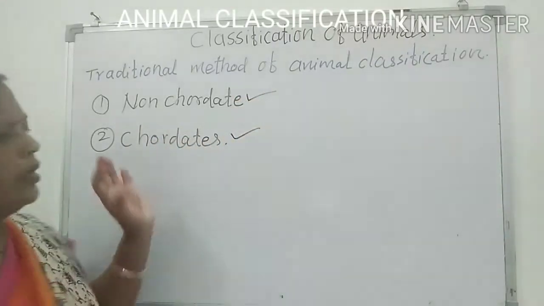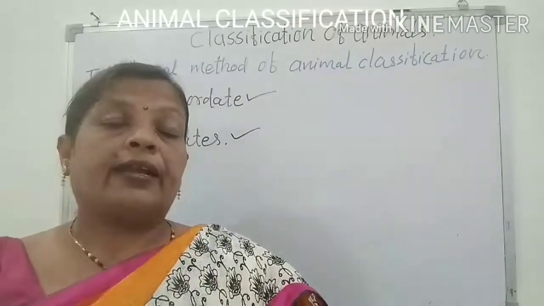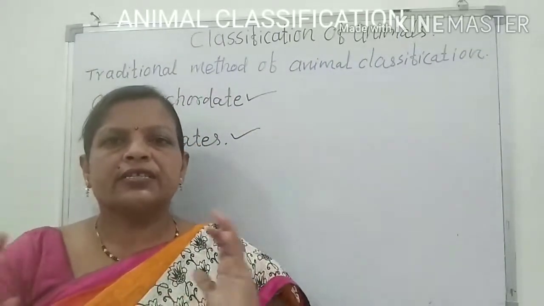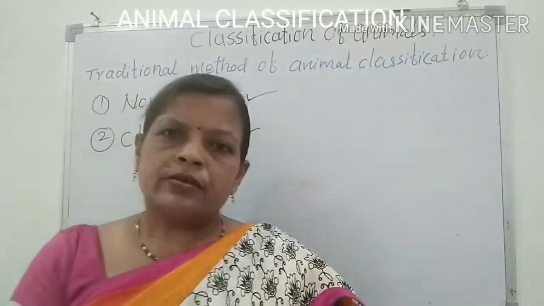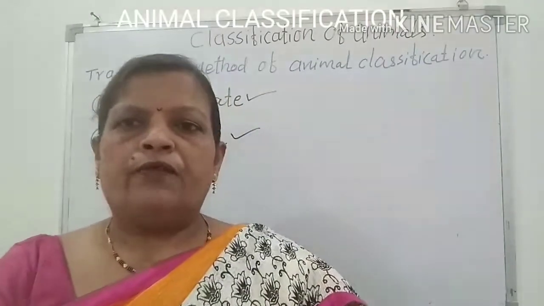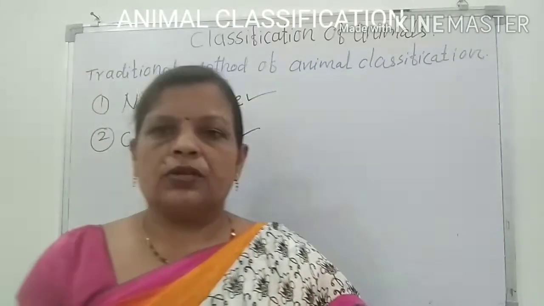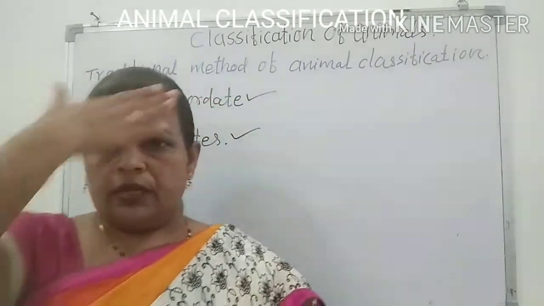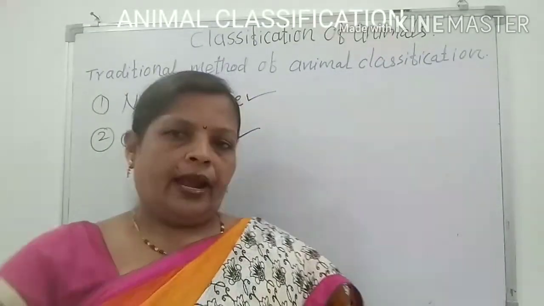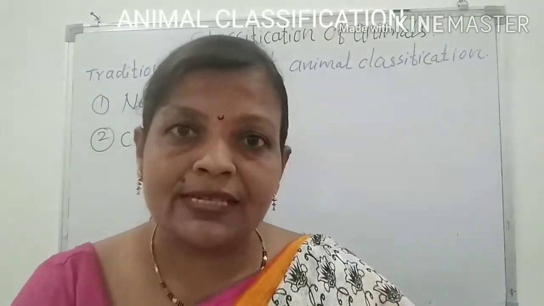This is the most important distinguishing character that is present, that is the presence or absence of the notochord. Now what is this notochord? Before going through the presence or absence of a notochord, we should know which is the dorsal side and the ventral side of our body. Suppose we are having the erect posture. This side is our ventral side, and the back side of our body is our dorsal side.